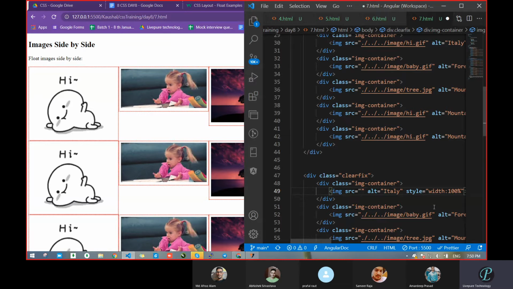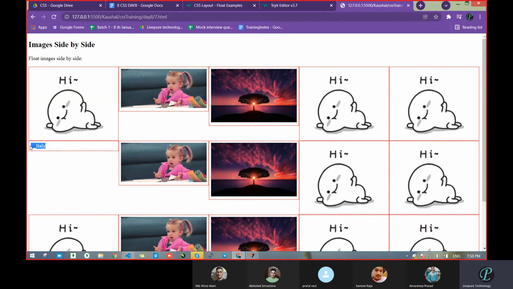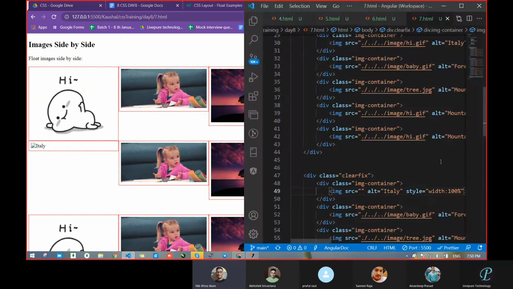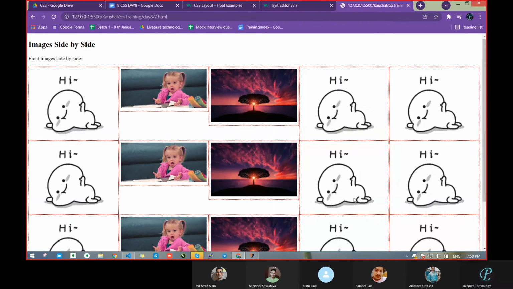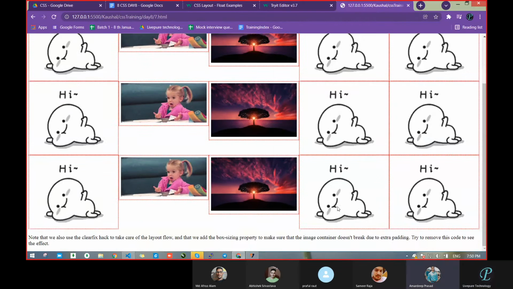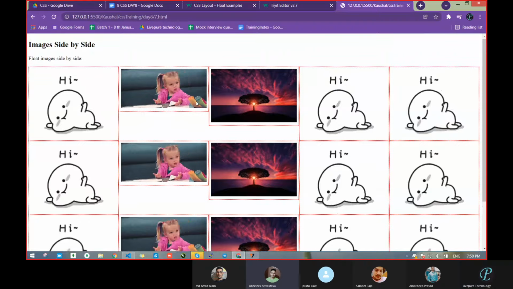Suppose I had removed the image src. Now see which image is missing. This image is missing. So we just pass the src. That's it. We will get that. Abhishek, clear? Yes, sir, clear.